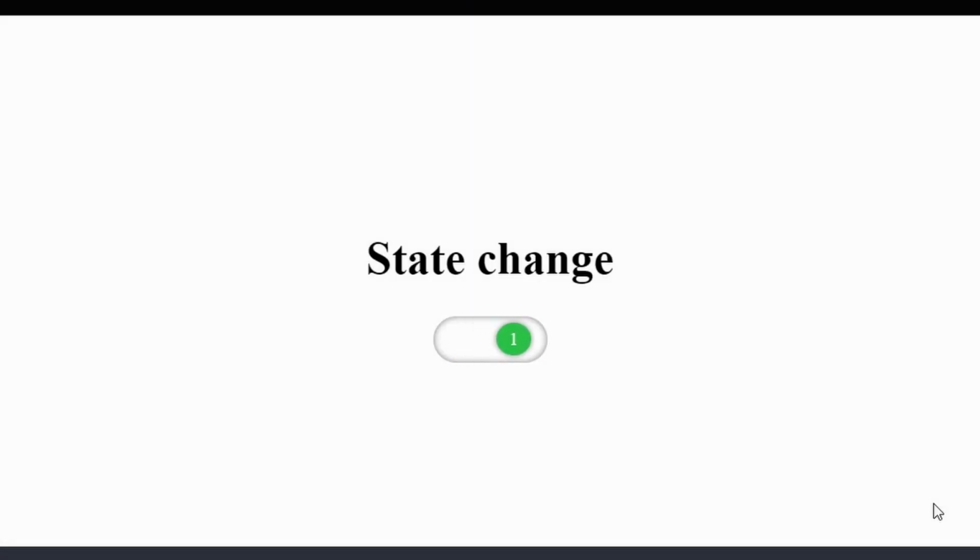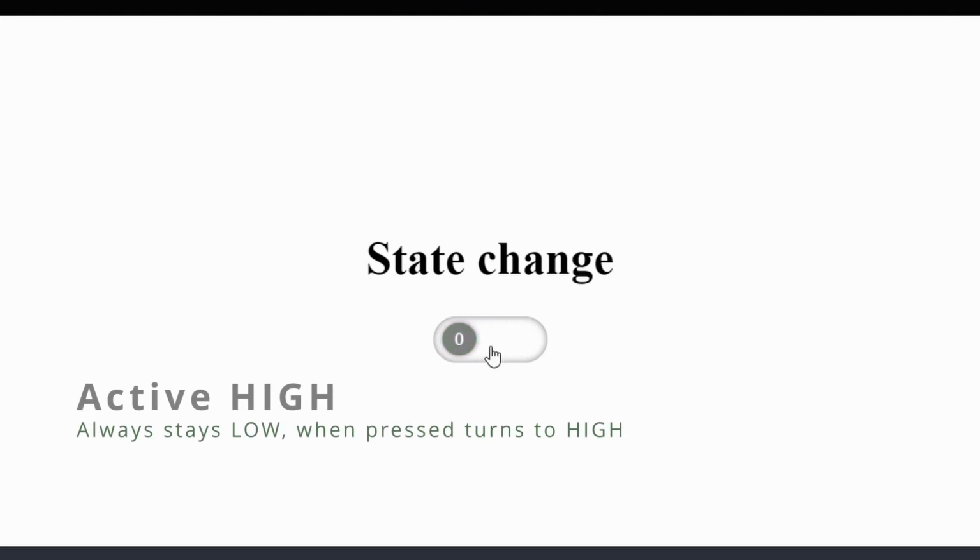When a button is pressed, button state changes. A transition of button state can be from low to high or high to low. We can program the microcontroller to take either active high input or active low input.